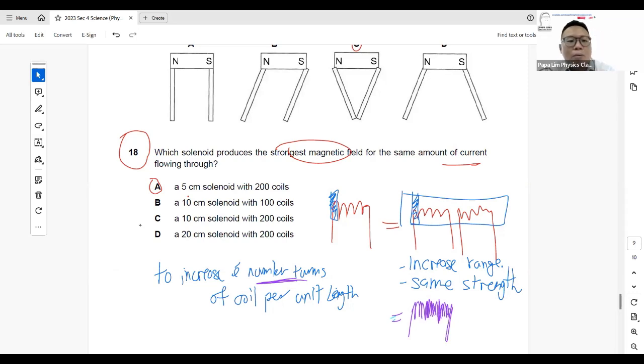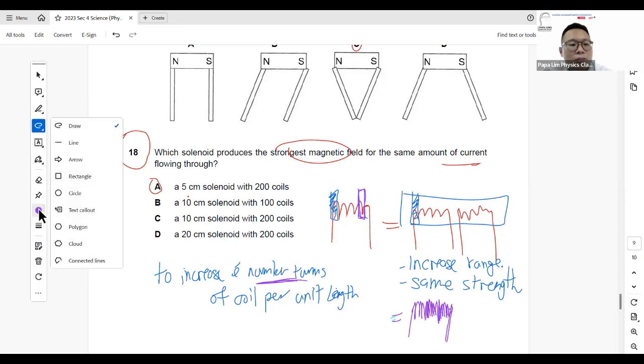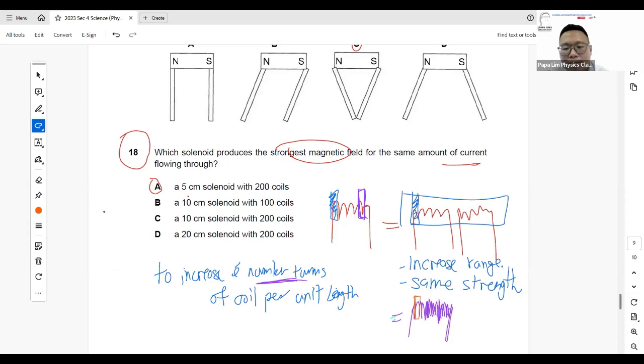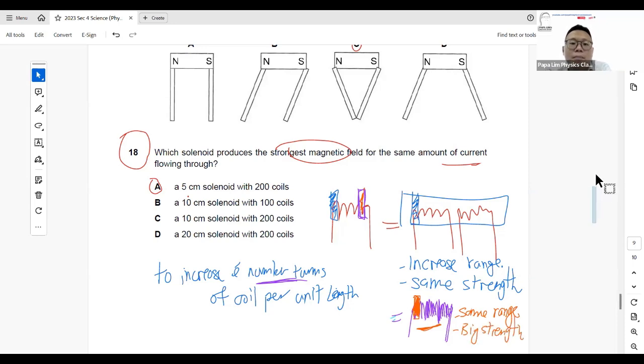So in this case, I got more turns, keeping the length of the coil the same. If you compare the one coil, what's the strength versus what's the strength here? For the same 1 cm length, because this is the same 1 cm length, I actually got more turns here. The strength inside the 1 cm segment will be stronger. So in this case, I use the same range, but I have a bigger strength. This is how I increase my magnetic field strength.